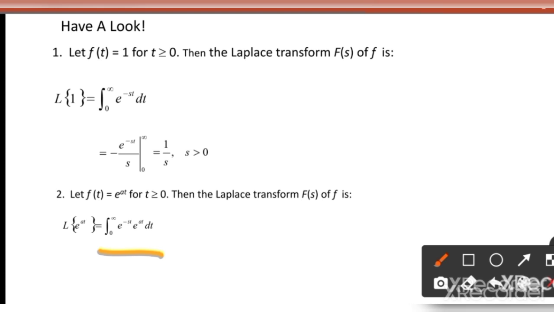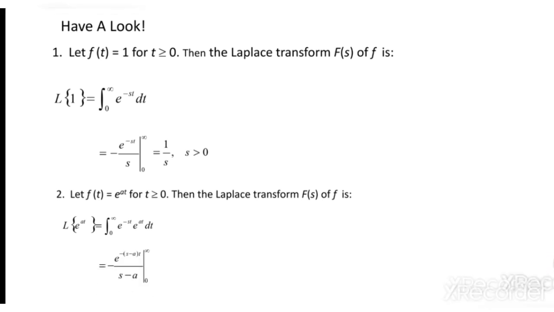How to integrate this? As you know, by the indices law, a power m into a power n is a power m plus n. So I can write e power minus st into e power at as e power minus of s minus a, t. So the integral of e power minus of s minus a, t is e power minus of s minus a, t by minus of s minus a, apply upper limit minus lower limit. At infinity, e power minus infinity is 0, lower limit e power 0 is 1. So we have the outside minus, so minus of minus 1 by s minus a.